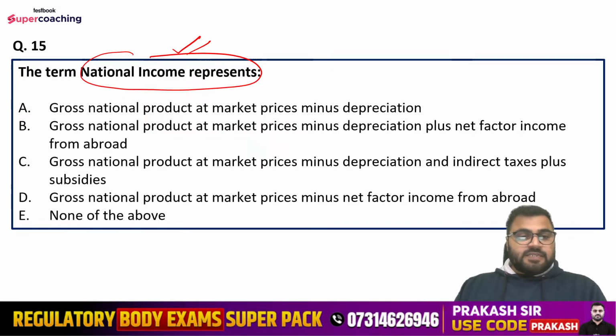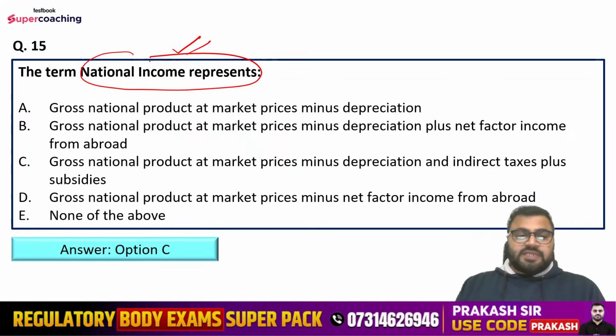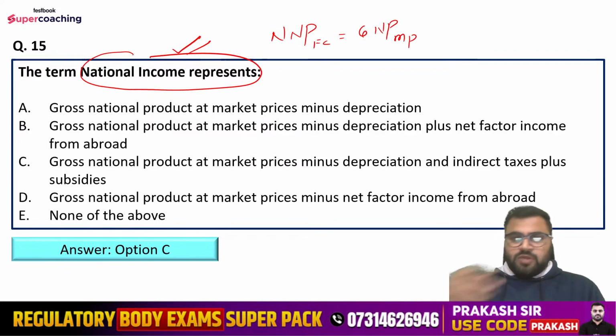Yes. So the right answer is option C here. Look, what is national income? National income is the net national product at factor cost, right? And we have gross national product at market prices. So you have to calculate national income from the gross national product at market prices. What you will do is simply convert gross into net. How can you convert? Minus depreciation.